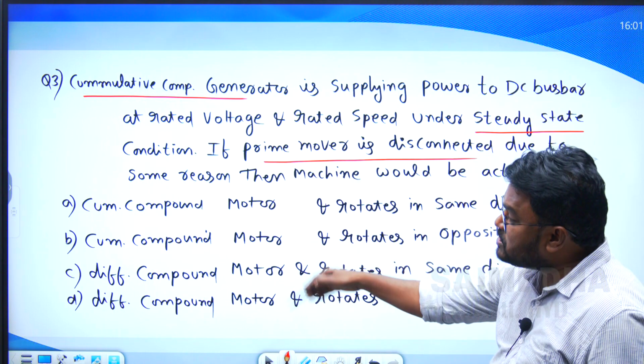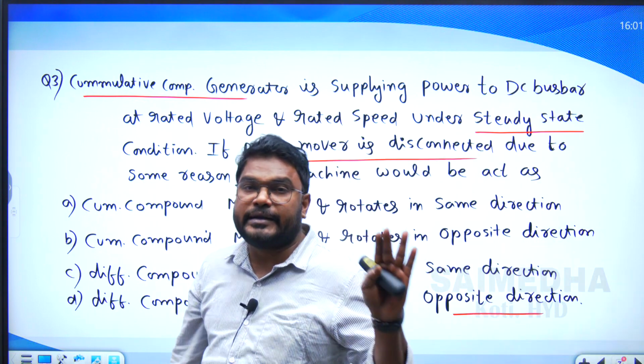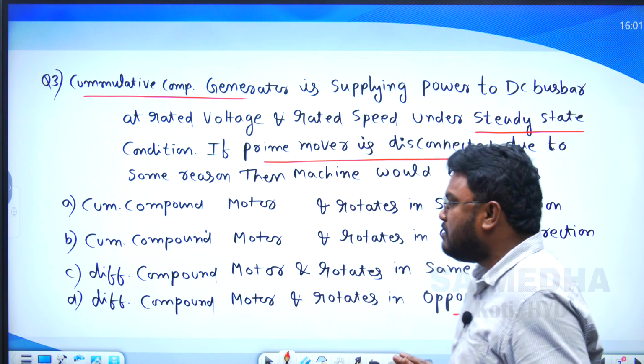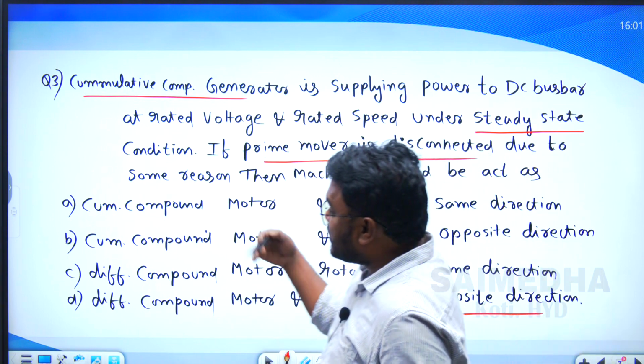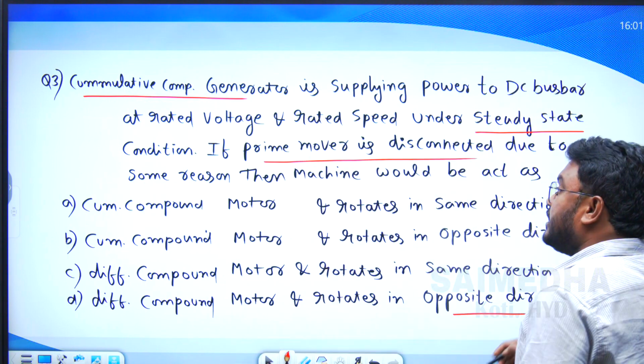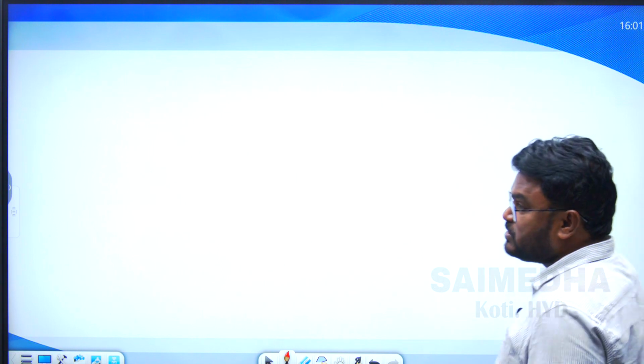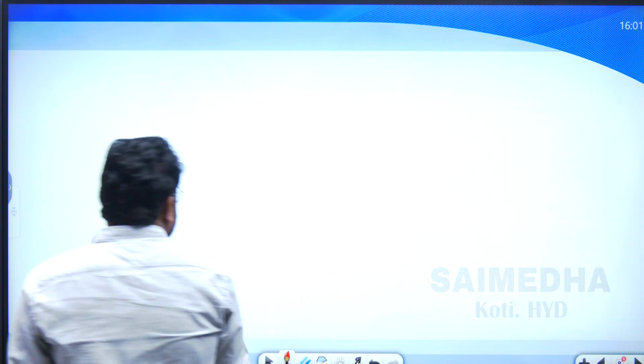In all four options, motor is given. Definitely if the prime mover is disconnected and it is connected to the bus bar, it acts as a motor. But we don't know whether it acts as a cumulative compound or differential compound, and in the same direction or opposite direction. That we need to find out. To find this, first let us draw the diagram.